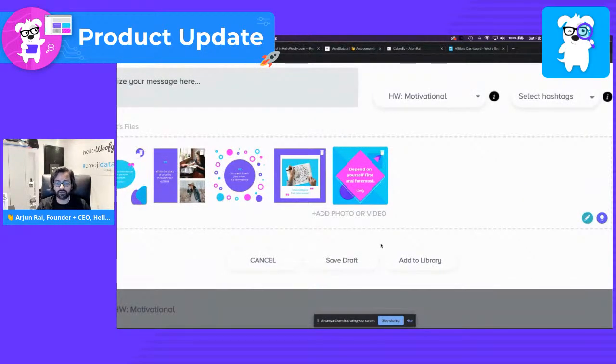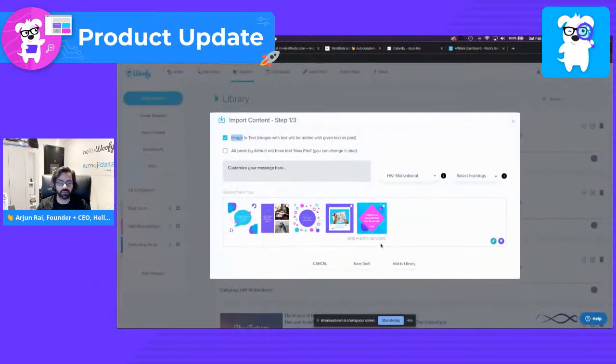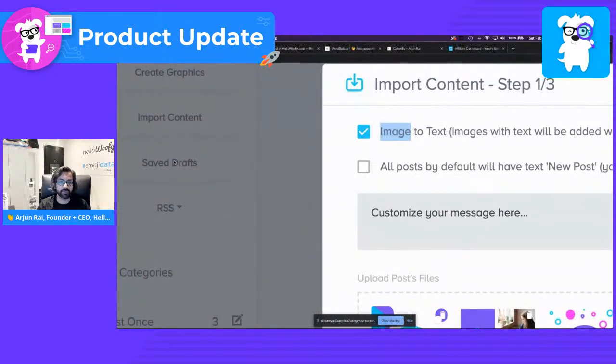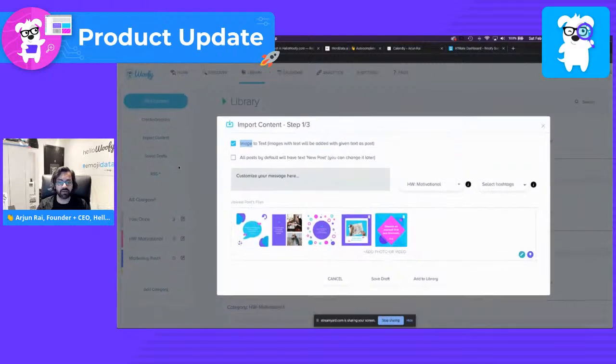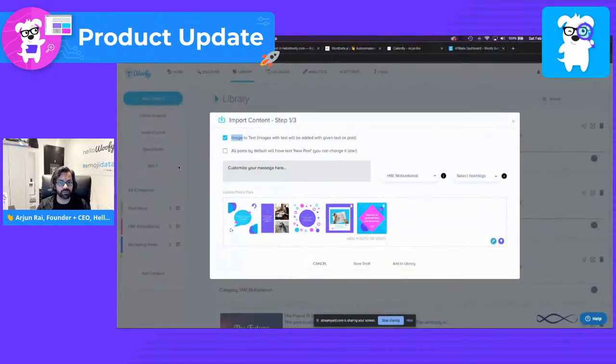So if you're not sure if you really want to work on this graphic right now, maybe you have to come back to it, just feel free to click on Save Draft, and all you have to do is click on Save Draft on the left side in the library itself, and you can find the content right there. Now, keep in mind, when you do save it as a draft, you are unable to create a campaign out of the post itself, mainly because it's not ready to be posted, hence the name draft.